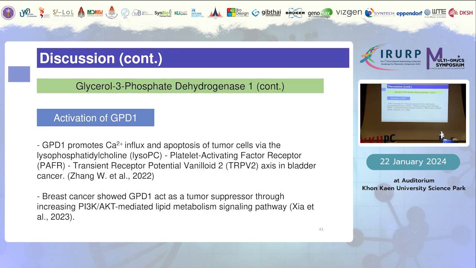And GPD1 also promotes the calcium influx and apoptosis of the tumor cells by the lysophosphatidylcholine, or lyso-PC, platelet activating factor receptor, transient receptor potential vanilloid 2 axis in bladder cancer, that has been proved already in other cancer. And also in breast cancer, scientists show GPD1 acts as a tumor suppressor through increasing PI3K and AKT-mediated lipid metabolism signaling pathway as well.